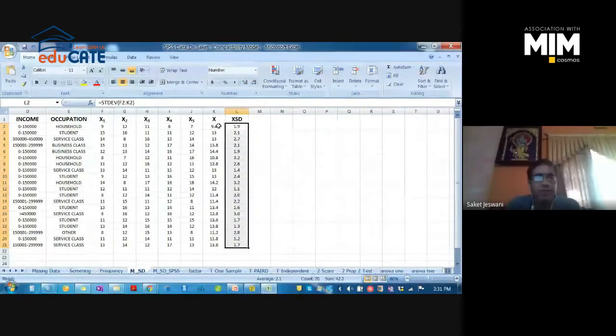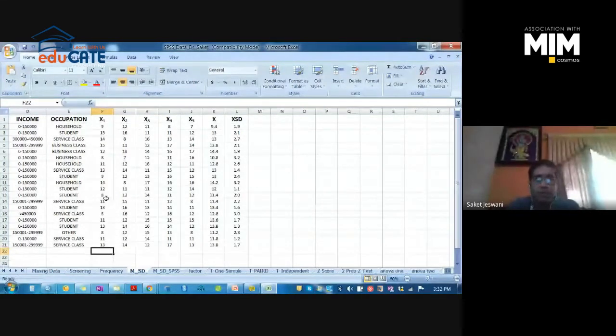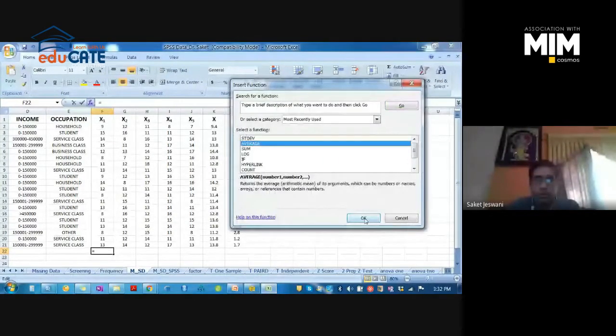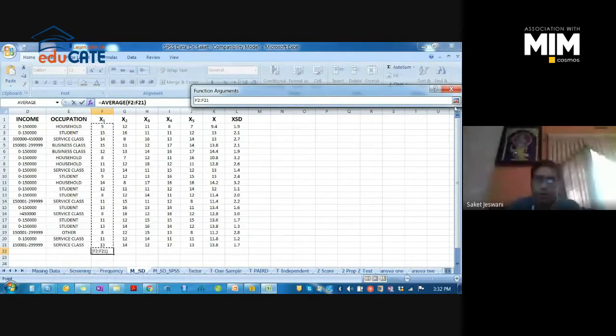For individual variables also you can check the mean and standard deviation. What is the mean value for x1 only? What is the mean value for x2 only in the whole sample? You have to click at the last of the column x1, then go to AutoSum, average, okay, then select this whole column and click on OK.